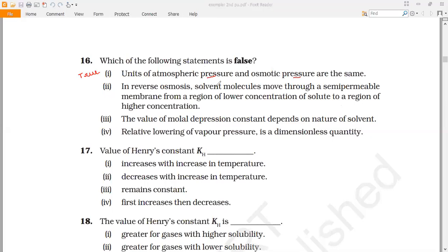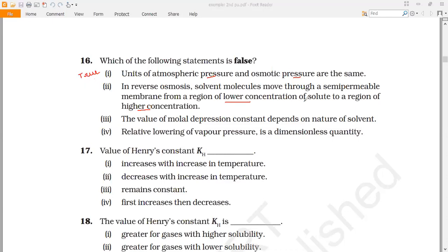In reverse osmosis, solvent molecules move through a semi-permeable membrane from a region of lower concentration of solute to a region of higher concentration. So we know that in the normal process of osmosis, movement of solvent molecules takes place from a region of higher concentration to lower concentration. Whereas in the case of reverse osmosis, solvent molecules move through a semi-permeable membrane from a region of lower concentration of solute to a region of higher concentration. So from its higher concentration of solute to lower concentration.